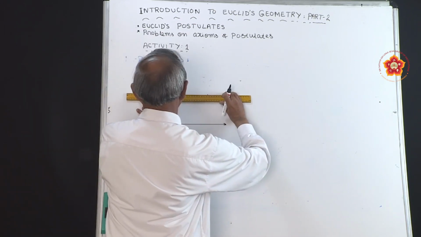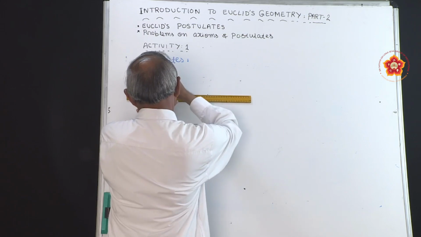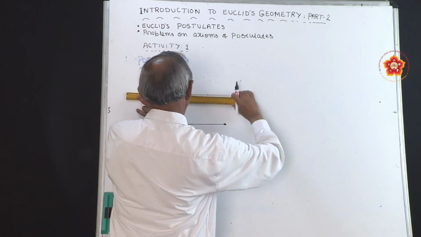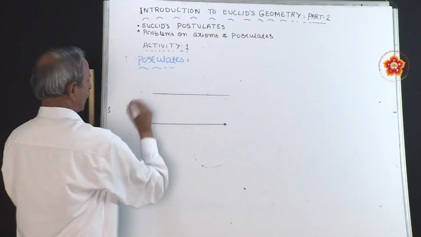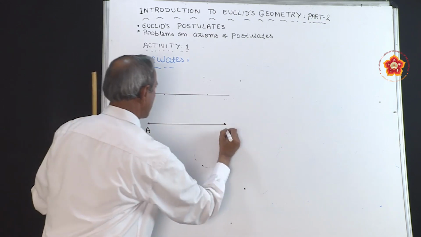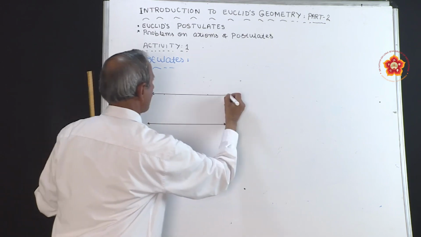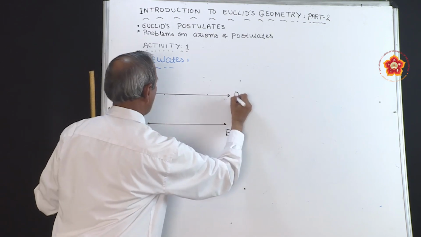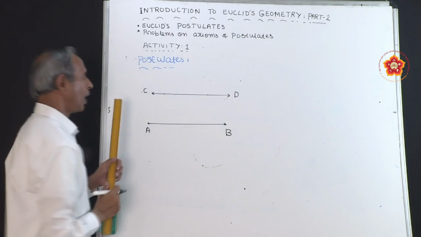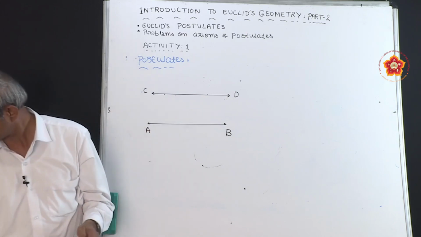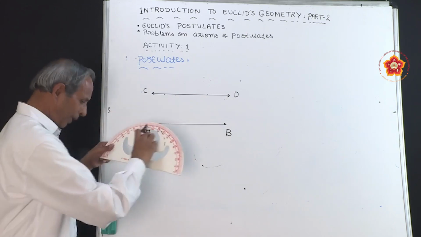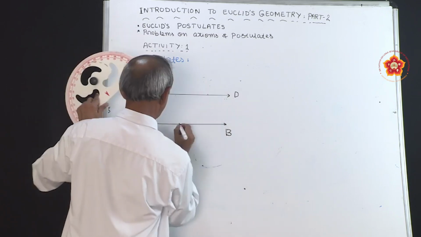I am drawing two lines equidistant from each other, naming one as AB and the other as CD. Now I will draw a transversal such that it makes a definite angle, and I will take one point here.